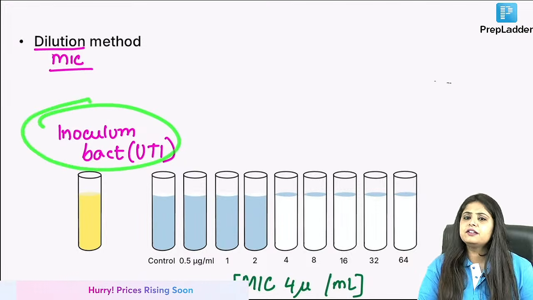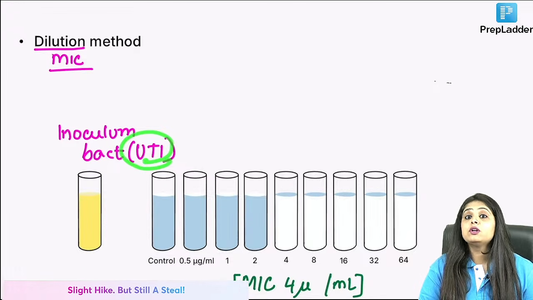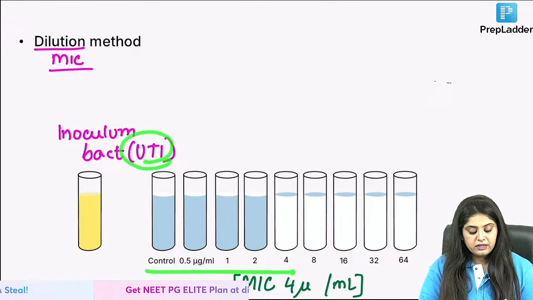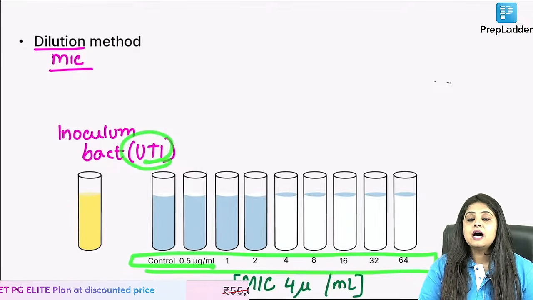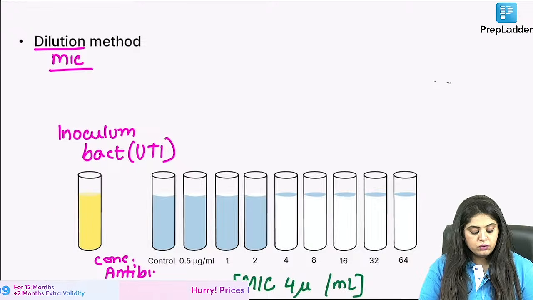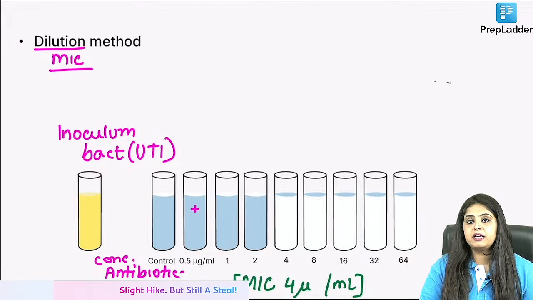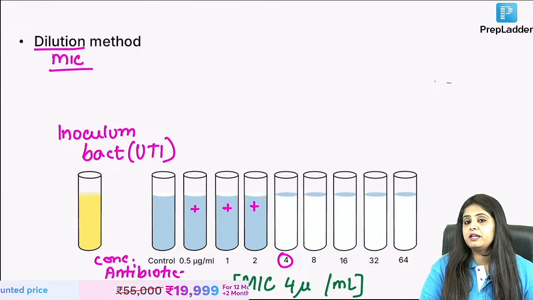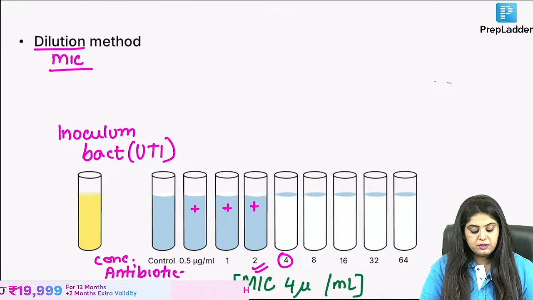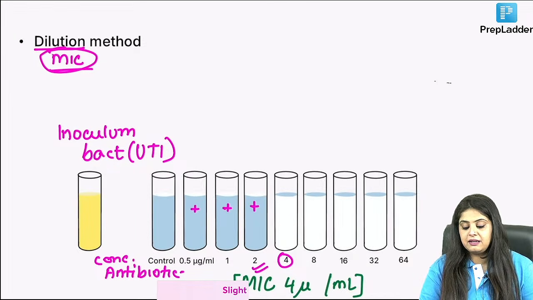Coming back, I have taken, let's say, a urinary tract infection. I've got a urine sample from the patient. I want to know which antibiotic to give and at what concentration to give. So basically, I will be growing it with different dilutions. Mentioned over here are the different concentrations of the antibiotic that I have added. Now you need to understand at what concentration the bacteria will stop growing. So I realized that the bacteria are growing at a 0.5 microgram concentration, they are growing at a 1 microgram concentration, they are growing at a 2 microgram concentration, but they have stopped growing at a 4 microgram concentration, which tells me that the minimum inhibitory concentration is going to be 4 microgram per ml, and that will be the MIC for this antibiotic that we used.